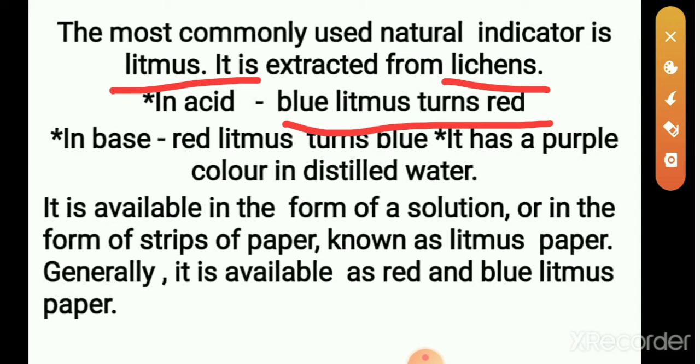There are two colors of litmus paper available, red and blue.